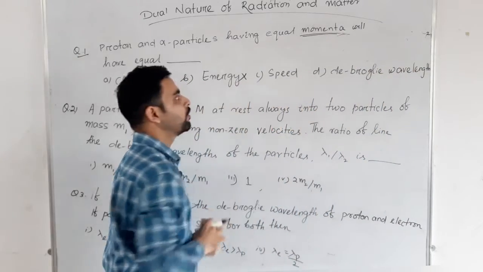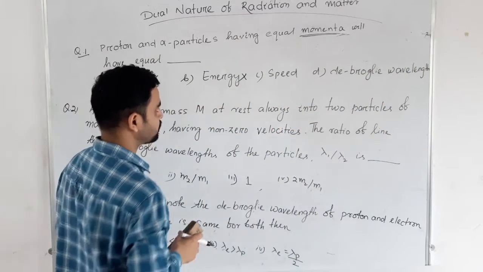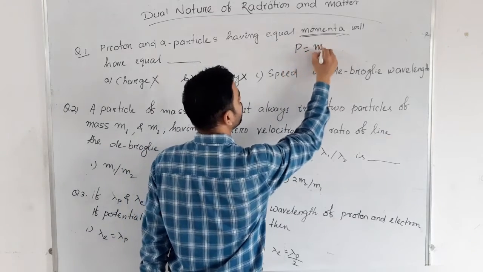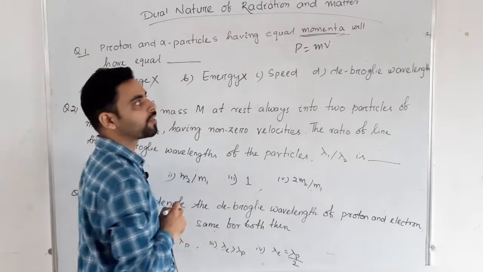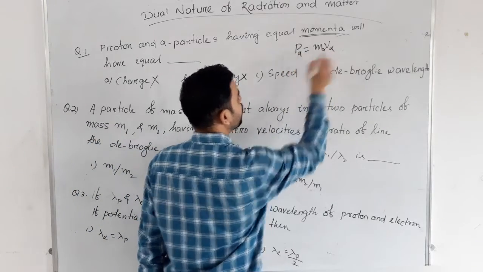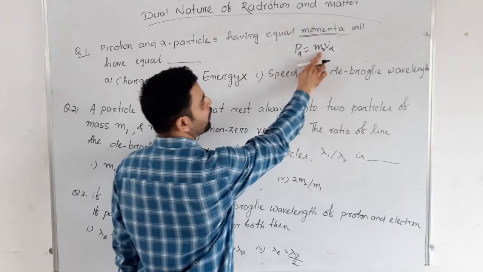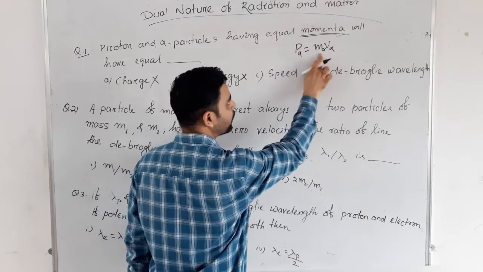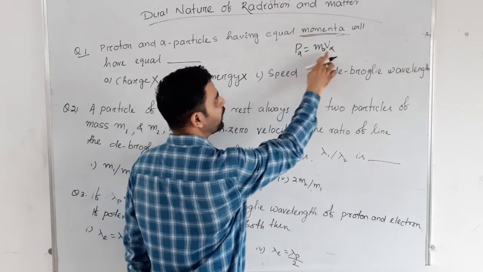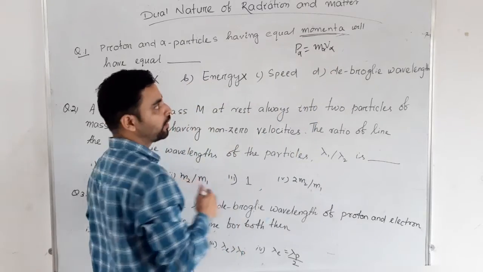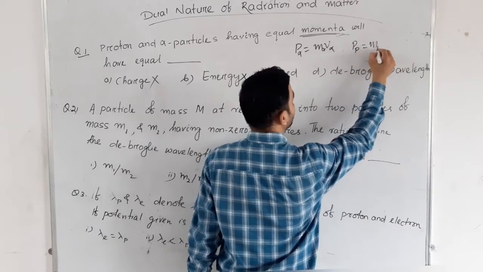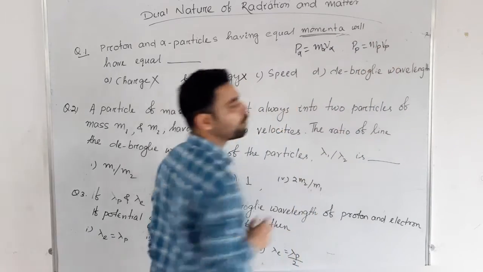Next, move to the third option, speed. We know momentum equal to mass into velocity. For alpha particle, momentum will be p alpha equal to mass of alpha into velocity of alpha. Similarly, for proton, momentum will be mass of proton into velocity of proton.